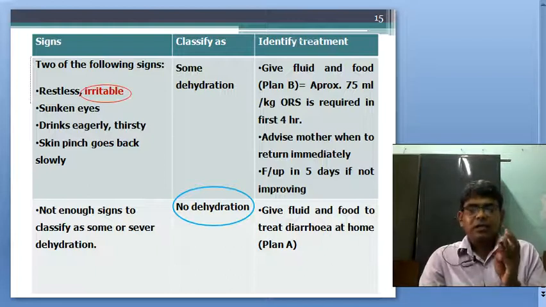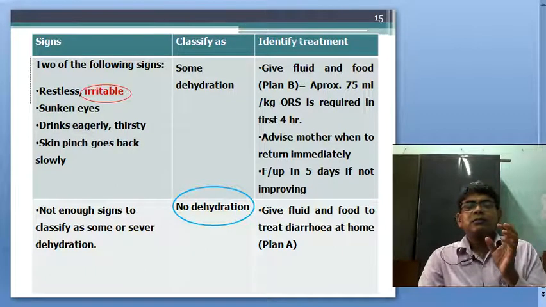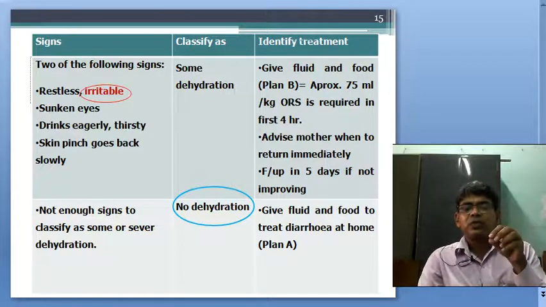rice water, dal water, puffed rice soaked in water, flattened rice soaked in water, etc.